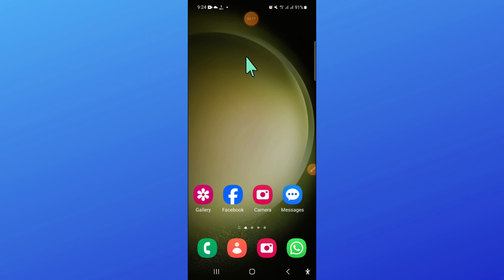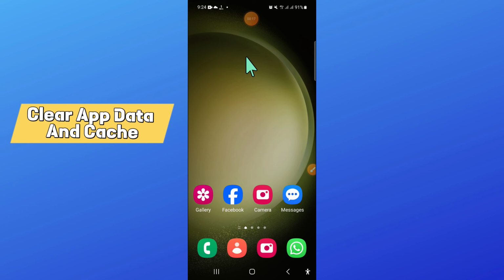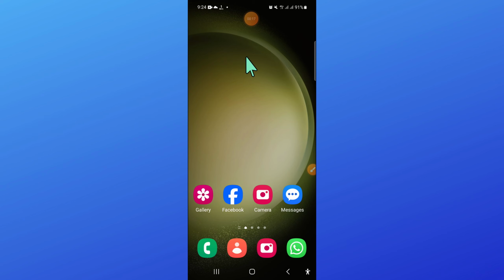And after that go to the storage of gallery and then clear the app data and cache memory of gallery. Click on delete and after that go back to your home screen and open files.